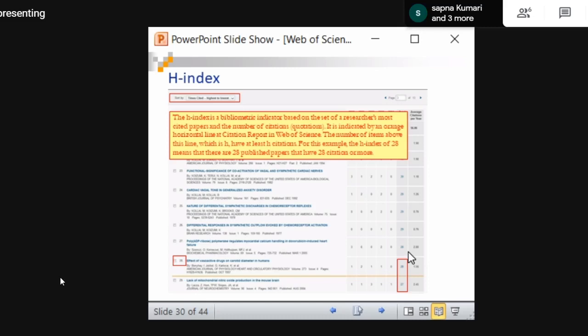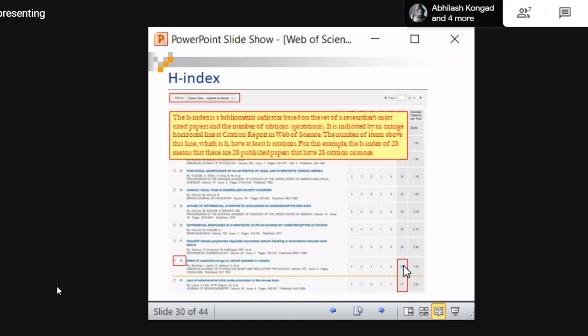Here, this 27, 25 is the serial number of the paper. That means this is his 27th paper, 26th paper. This paper has received 29 citations, this paper has received 29 citations. So when the number of items and the citations, 28 and 28, are equal, that is his H index.